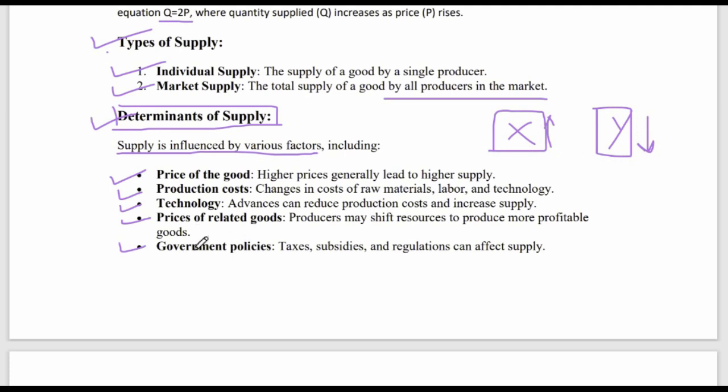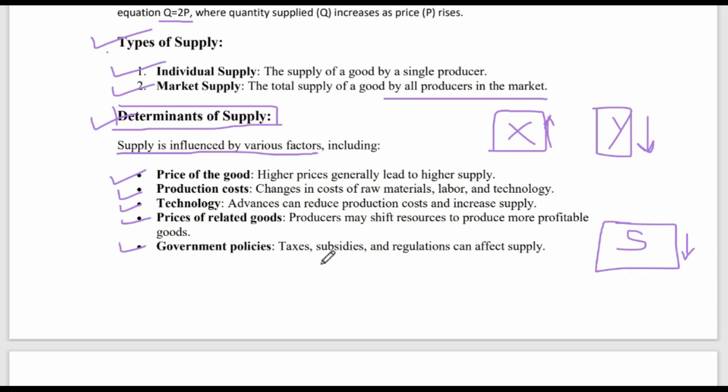Government policies. Taxes, subsidies and regulations can also affect supply. For example, if the government increases GST or some kind of duties, additional duties or cess or whatever it could be, any kind of additional taxes on the shoes that I'm manufacturing, then because now I'll be earning less profit, I may reduce my production or my supply.